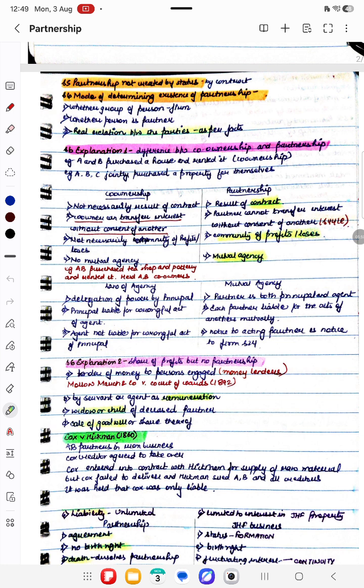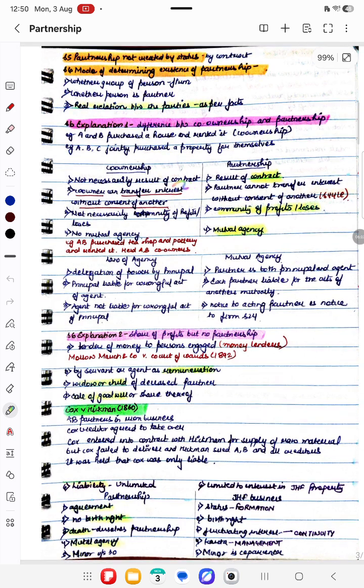So, a differentiation between co-ownership and partnership is that co-ownership is not the result of a contract. However, partnership is a result of a contract. There needs to be a contract. Co-owners can transfer their interest without the consent of the other co-owners. However, in the case of partners, it is not so. There is community of profits and losses in the case of partnership. However, it is not so in the case of co-ownership.